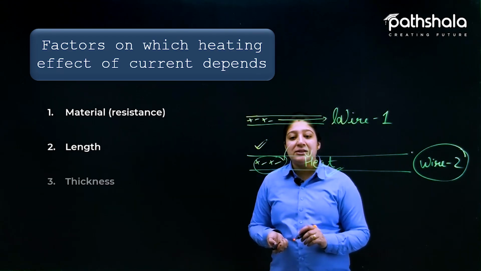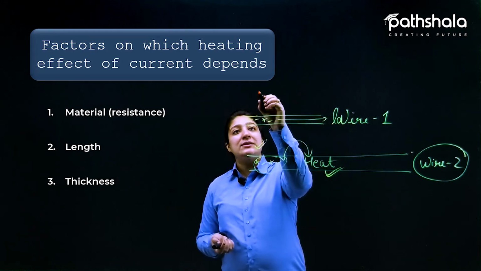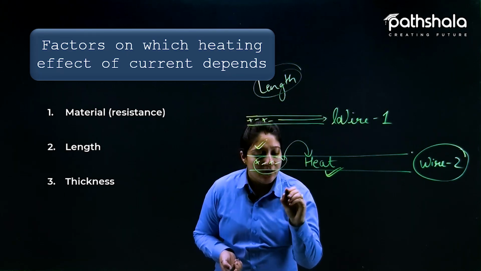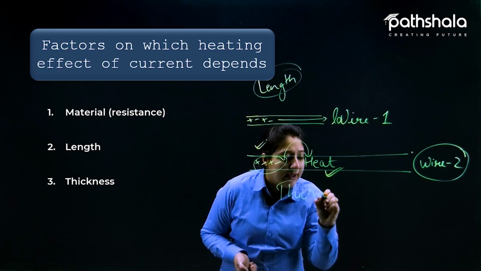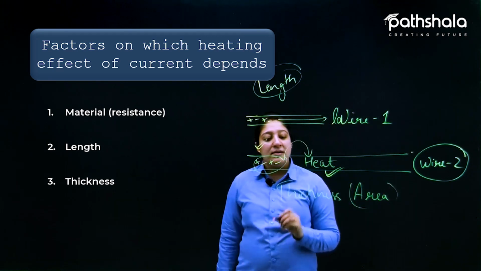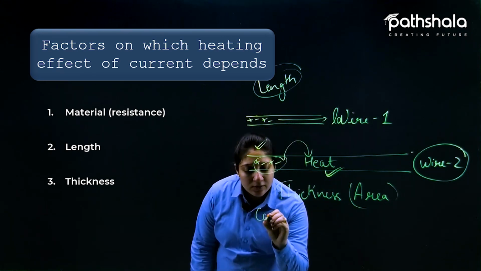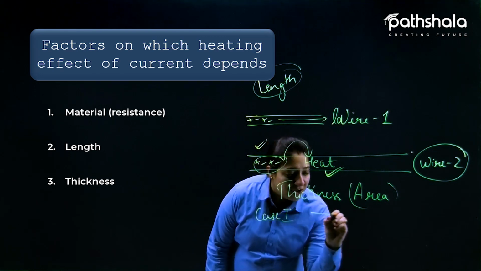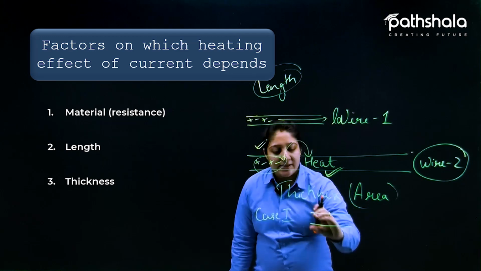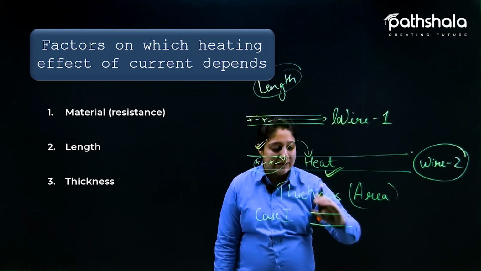Now the third factor is thickness. So this is about the length. Now thickness here basically we can say is the area. Again, here also we are going to understand by two cases. In case 1, we are going to take a material which has less thickness, right? The area of cross section from where the charges need to pass is less, right?